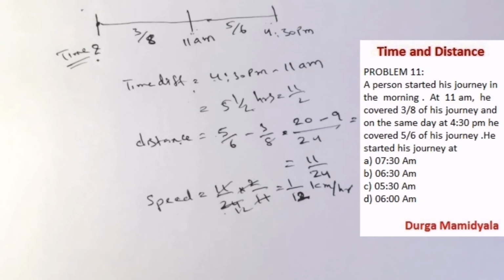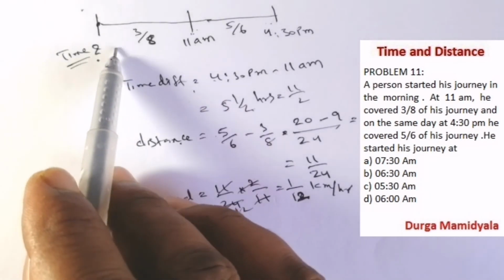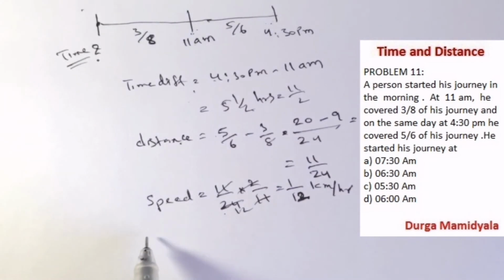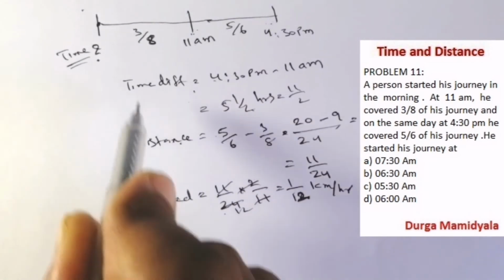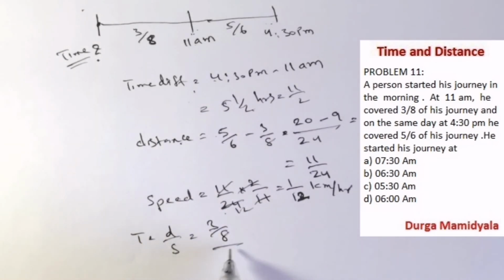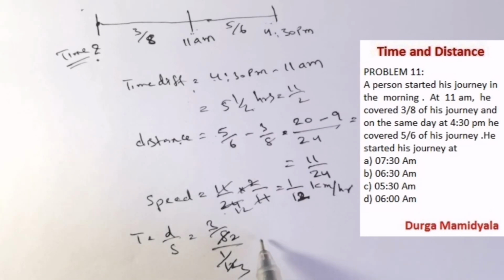Now see here, the time is equal to distance by speed. What distance has it covered? 3 by 8. So t equals d by s, distance by speed. Distance is 3 by 8 divided by 1 by 12. If we solve this, 4 twos are 8 and 4 threes are 12. Moving it upside, 3 threes are 9 by 2, right?